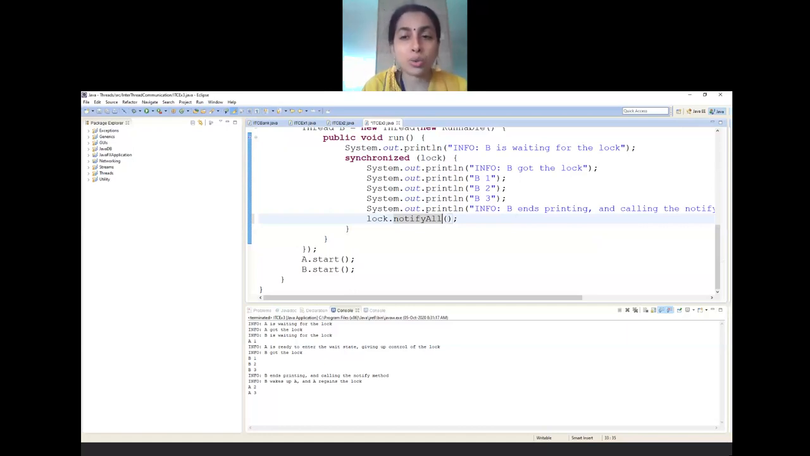So, in combination, if you have a proper locking mechanism, proper inter-thread communication methodologies, and proper join method usage or thread priority assignment, then it becomes a total application of inter-thread communication. Otherwise, it is partially inter-thread communication, partially mutual exclusion. I hope I'm clear with this.